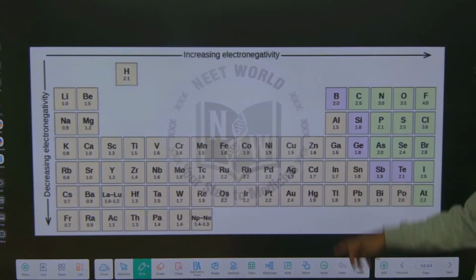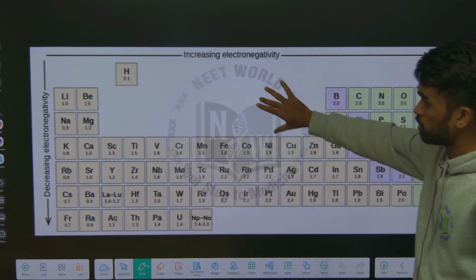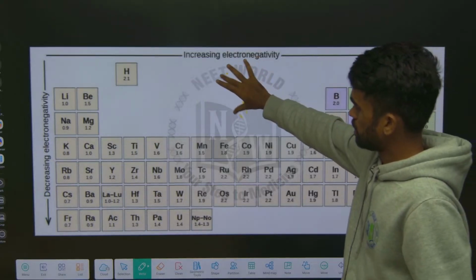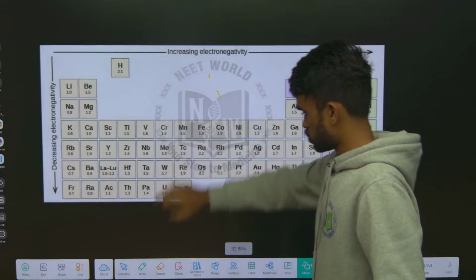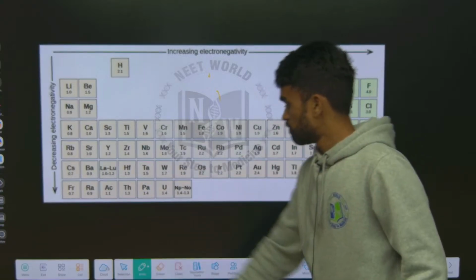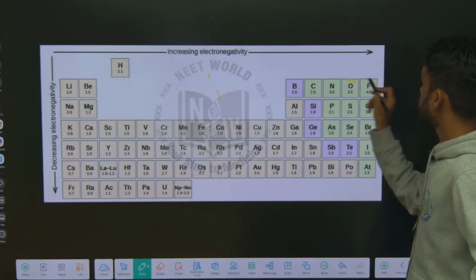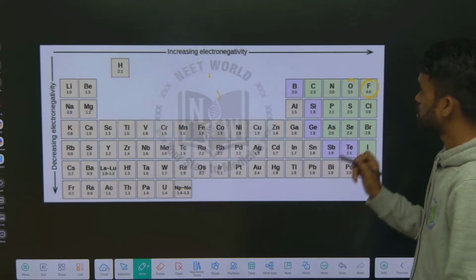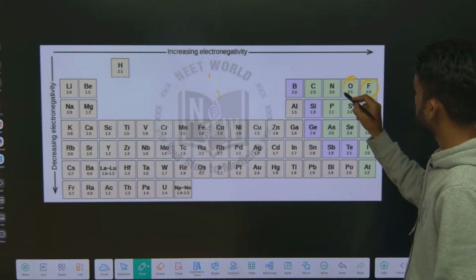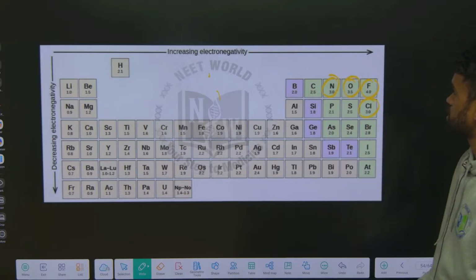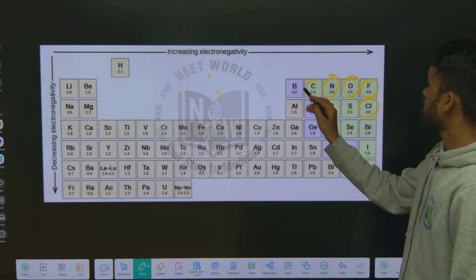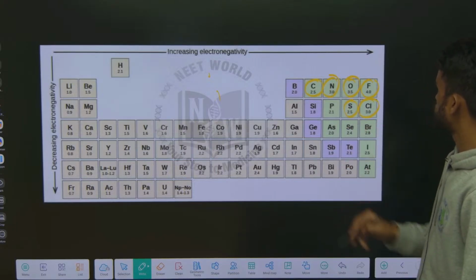Okay, these are the electronegativity values. Try to remember these values because there are some questions to match. The first is fluorine with 4.0. Next is oxygen 3.5. Next nitrogen and chlorine 3.0. Next carbon and sulfur 2.5.